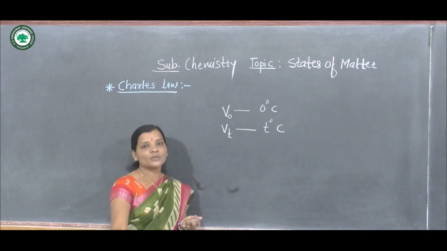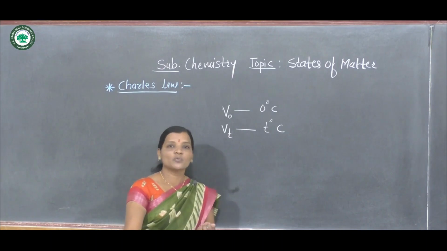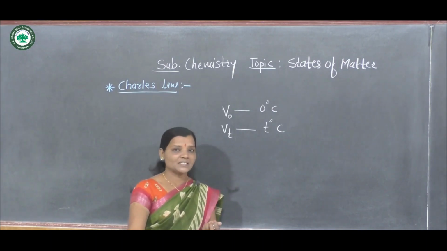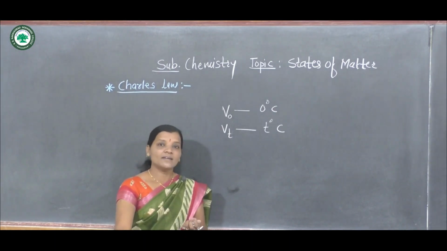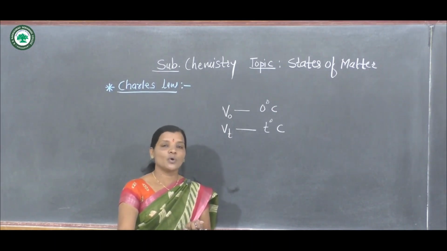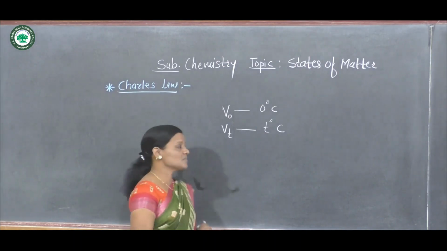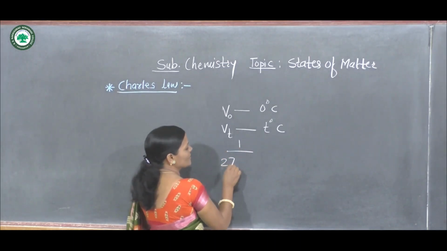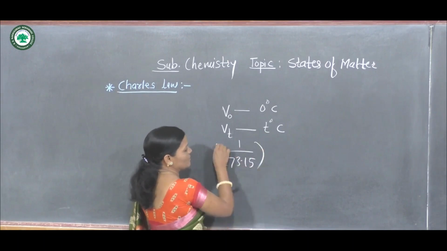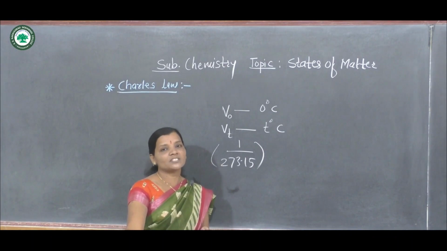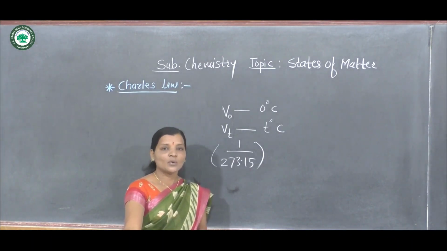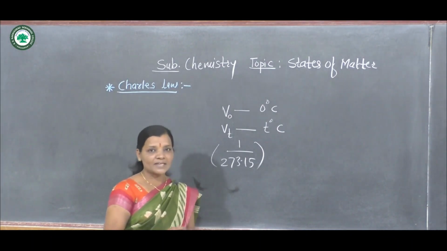According to Gay-Lussac and Charles, for a given mass of a gas, with an increase in temperature, the volume of the gas also increases. And how much does it increase? They showed that for every degree Celsius, the volume of the gas increases by 1 upon 273.15 of its initial volume, that is, the volume at 0 degrees Celsius. Now mathematically we can write this law.